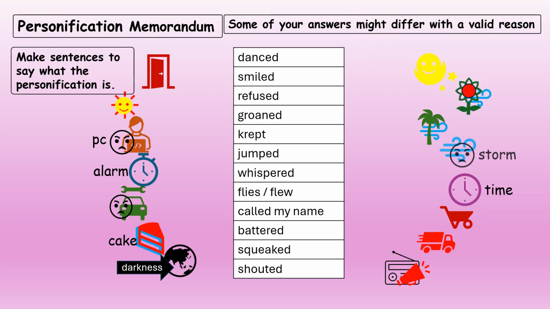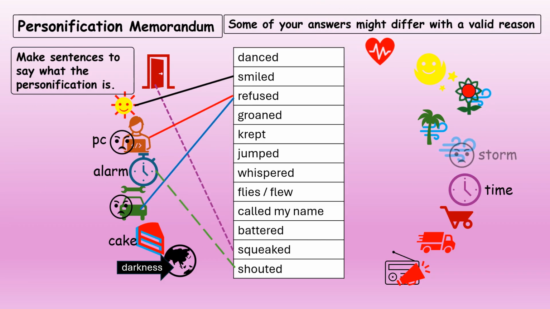Personification memorandum. Some of your answers might differ with a valid reason. Make sentences to say what the personification is. That was the instruction. So let's work our way through left to right and then top to bottom. The door squeaked when I opened it. The sun smiled at me, whatever that means. My PC refused to work. The alarm clock shouted at me this morning. The car refused to start. The cake called my name. It was inviting.